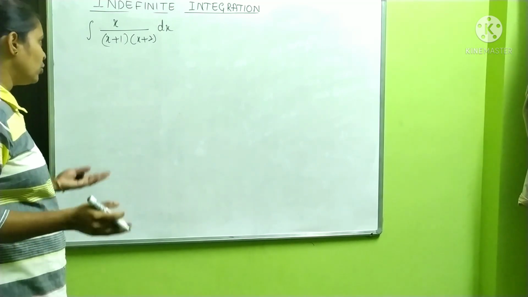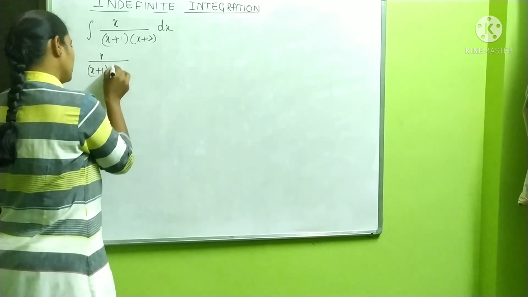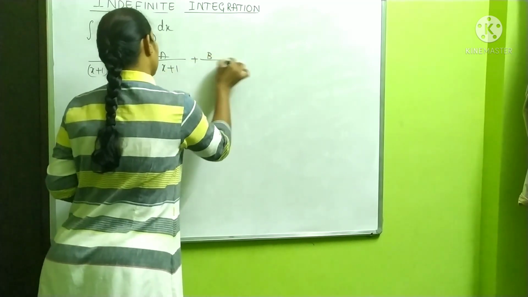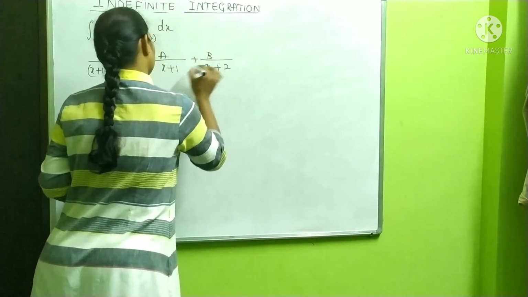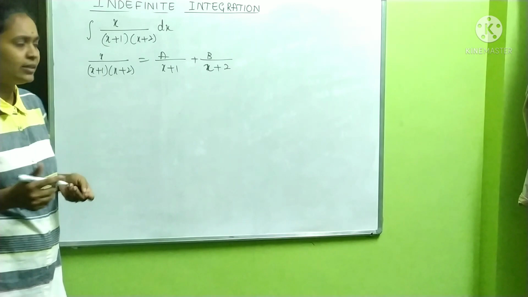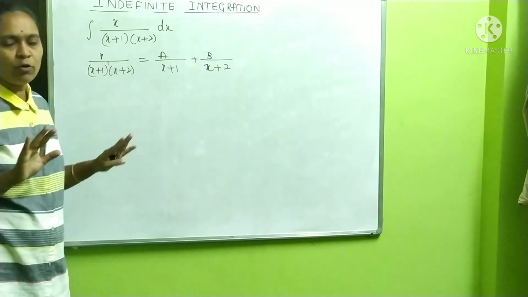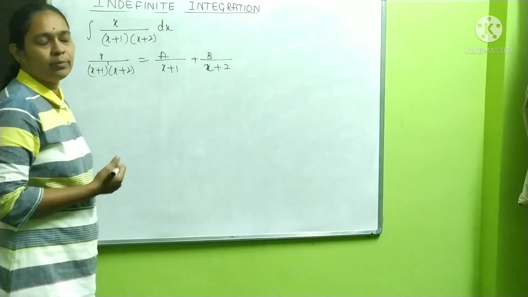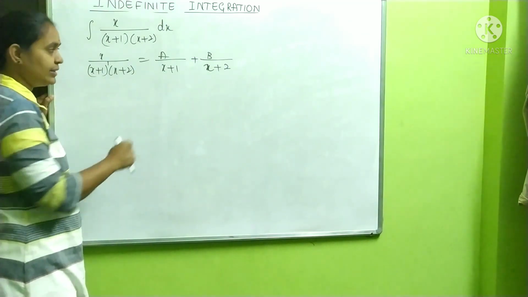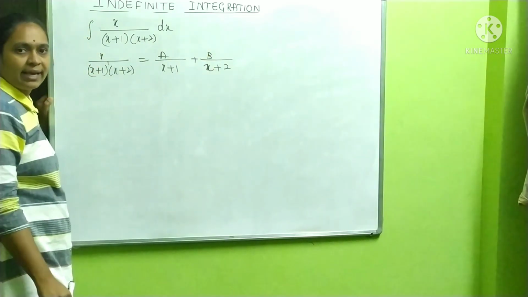Now by this time you all know very well how to write this. So here we write x by x plus 1, x plus 2 is going to be written as a into x plus 1 plus b into x plus 2. That is if the denominators are linear factors. What do you mean by linear factors? Whose power is 1. See, x plus 1 whole to the power 1. 1 is nothing but we won't write that. Such polynomials are called linear factors. So these are linear factors. If linear factors are there means you will write only one constant in the numerator. So it is a by x plus 1 plus b by x plus 2.